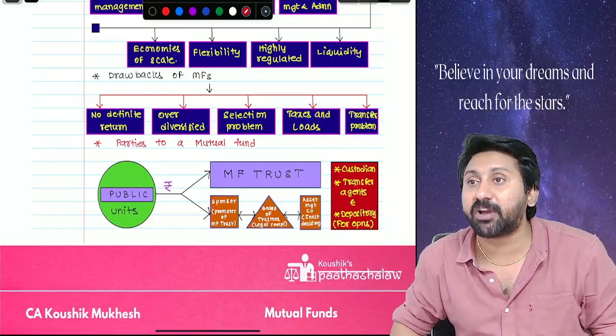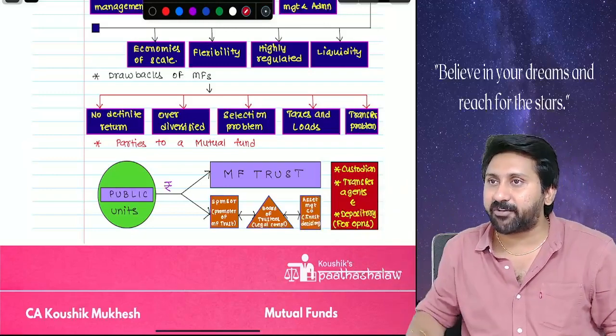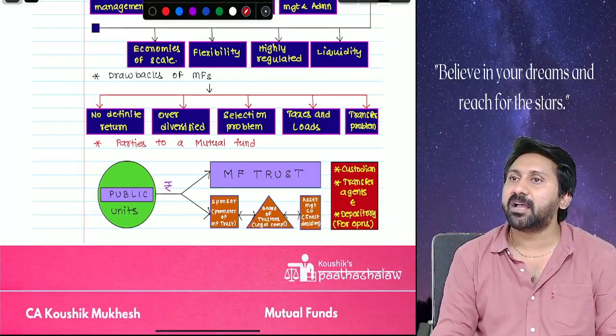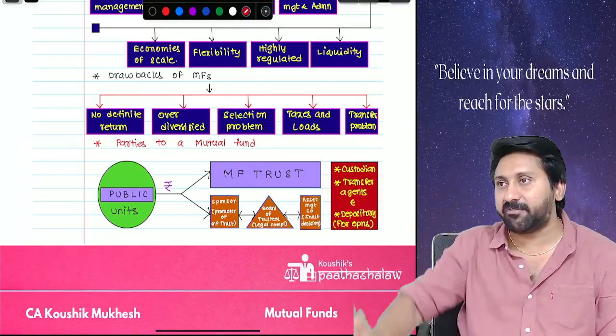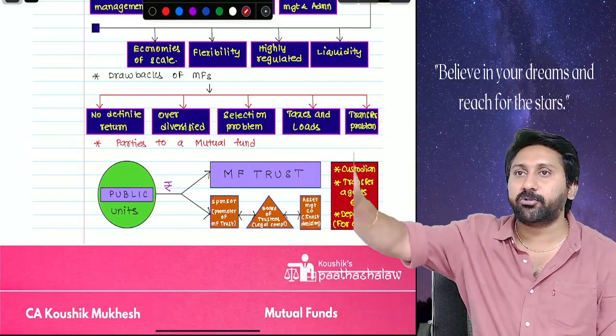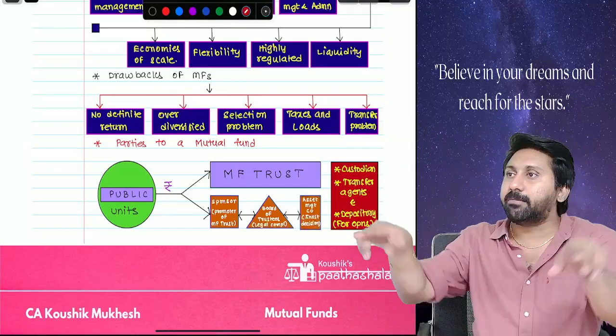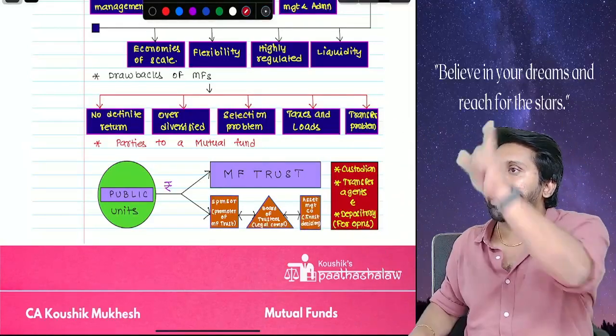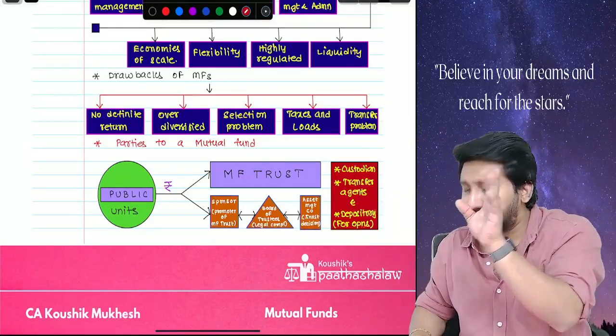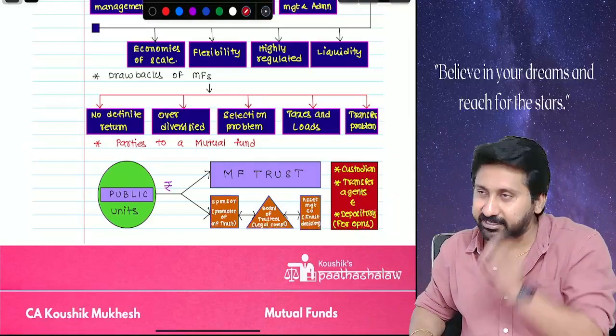How many units will be reflected? 7,000 units will be reflected in the Demat account. You will also directly get a unit certificate on Gmail. You are eligible for 7,000 units at the rate of rupees 100, like that he will give. The unit certificate will be generated. Over. The Demat account is credited with 7,000 units. Listening, everyone?